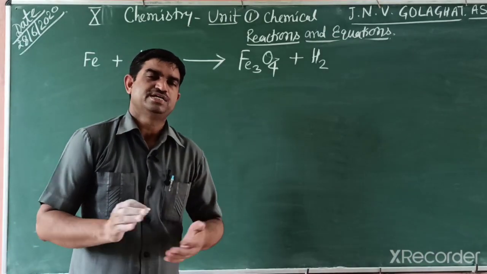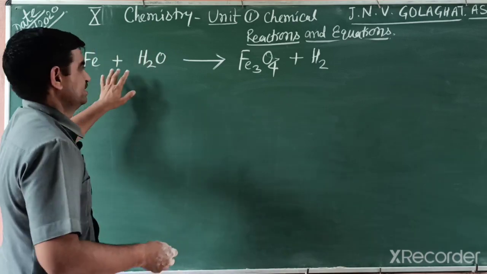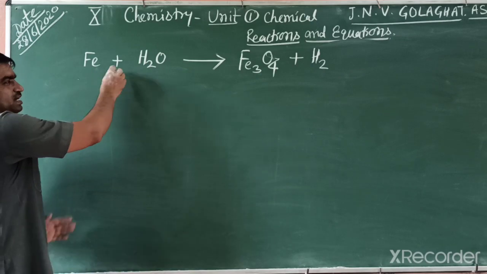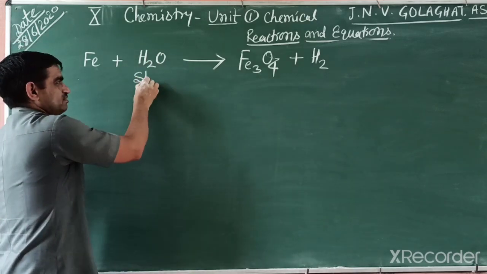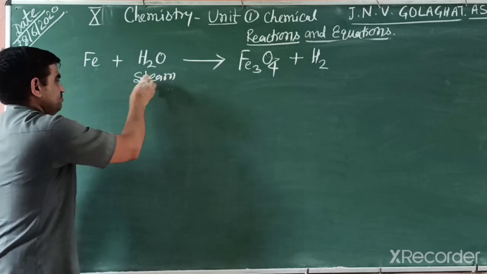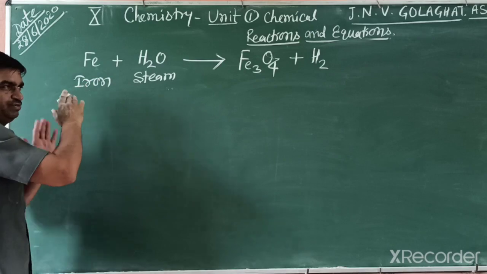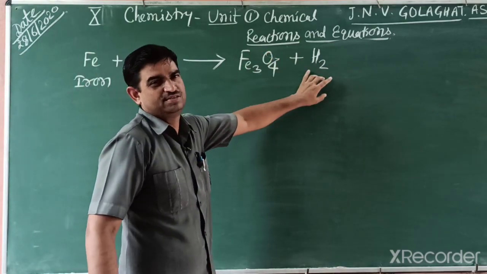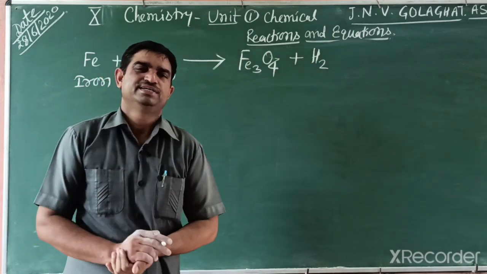Students, we try to balance a reaction. How can we balance the reaction? We take an example as per your NCERT book. So iron, when it reacts with steam, this one is steam. When iron reacts with steam, this reaction comes in this way. Iron reacts with steam, it forms a mixed oxide and hydrogen gas. Mixed oxide and hydrogen. So balance the reaction.